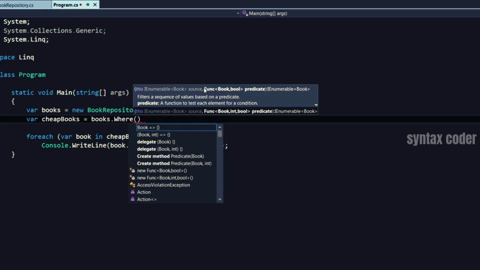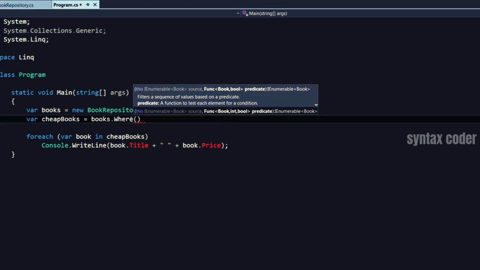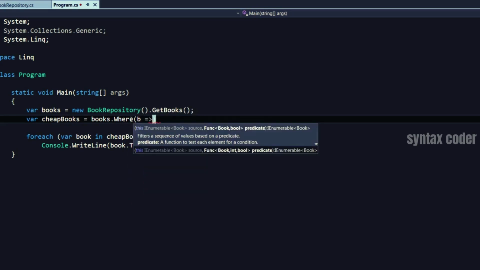So whenever we see Func as a delegate, we can use a lambda expression. Remember lambda expressions? If you skipped that video, make sure to watch it. A lambda expression is a way to write an anonymous method, and that can be assigned to a delegate like Func here. So here, I will write a lambda expression like b goes to b.Price is less than $10.